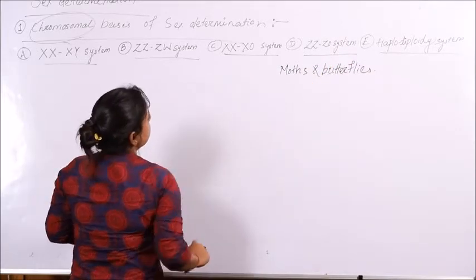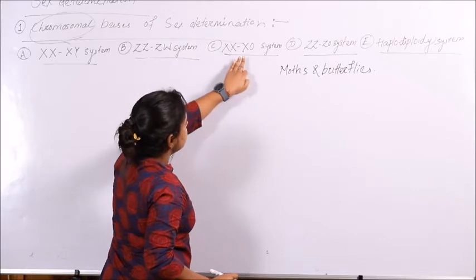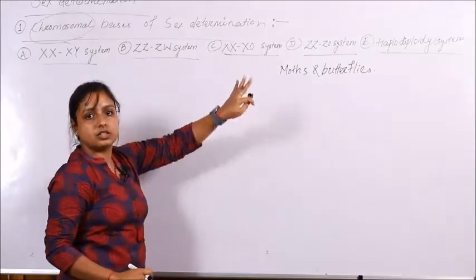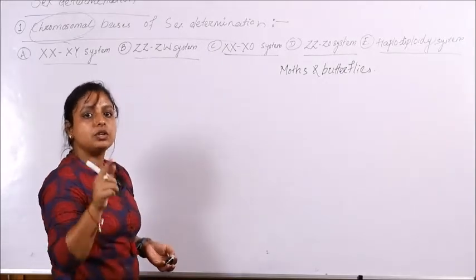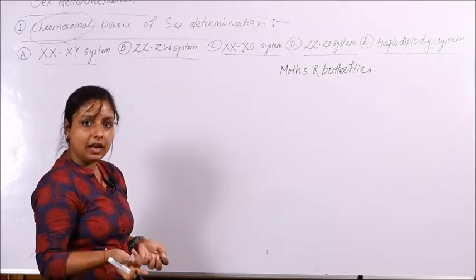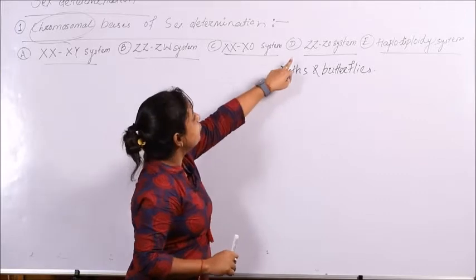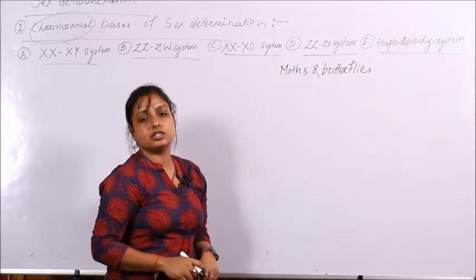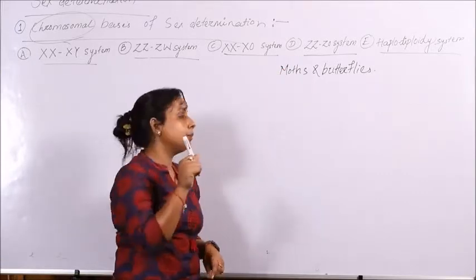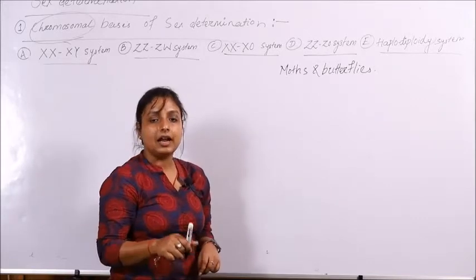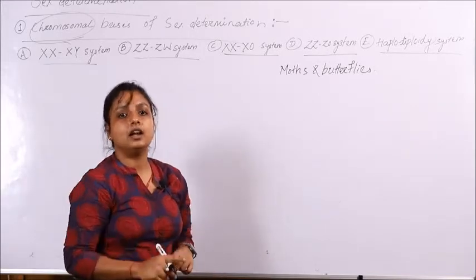As I have told, it is completely opposite to the XX and XO system. In case of XX and XO system, we knew that the individual with a pair of sex chromosome is the female and the individual with a single sex chromosome is male. However, it is different in case of ZZ and ZO system. That is, the individual with a pair of sex chromosome is male